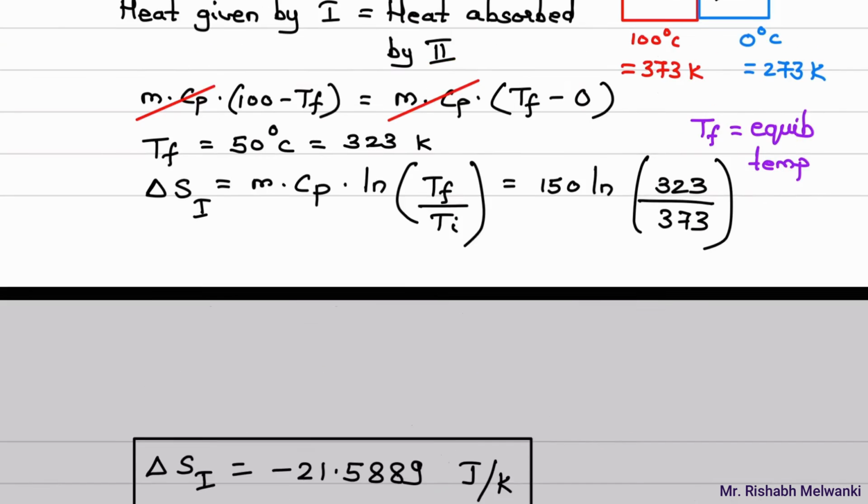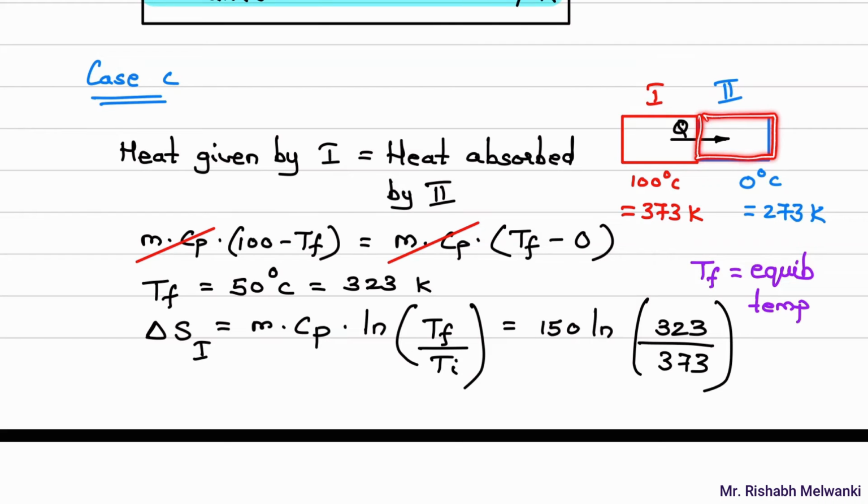What is T final for copper block 2? Initially temperature is 0 degree Celsius, or initially temperature is 273 Kelvin, and final temperature of block 2 is 323 Kelvin. So T final by T initial will be 323 divided by 273.